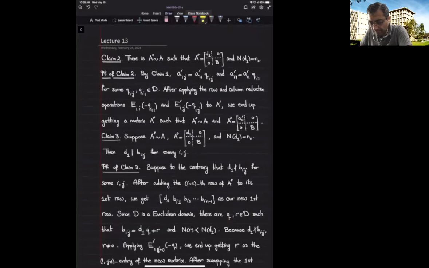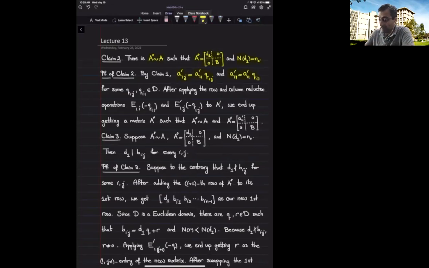So we get the claim that there is a matrix that's equivalent to the initial matrix A, and it is of the form D1, zeros in the rest of the first row and column, and the norm of D1 is the minimum that we have chosen. And by claim 1, we have already proved that these are all multiples of the 1,1 entry. So we can just use the row and column reduction process and get rid of the non-zero entries in the first row and the first column.